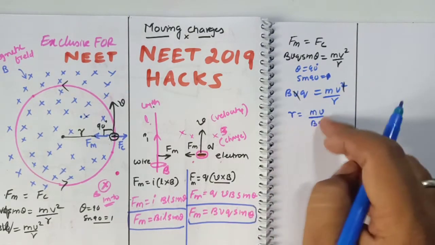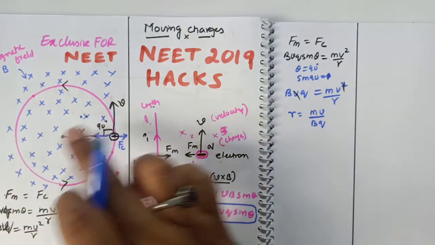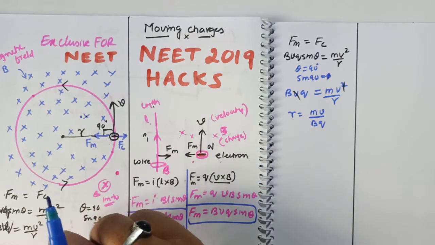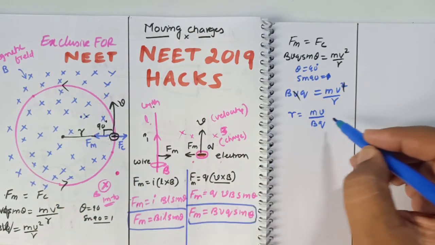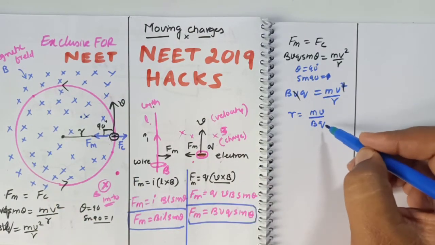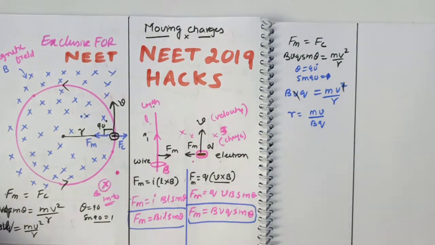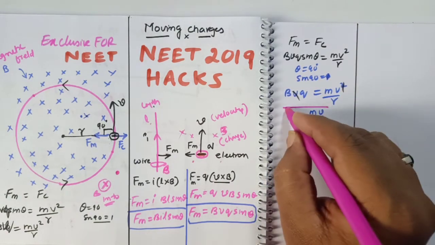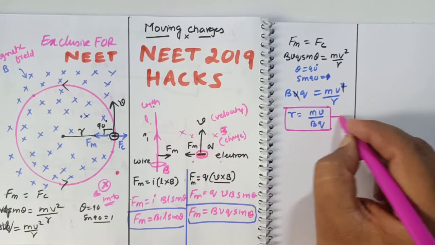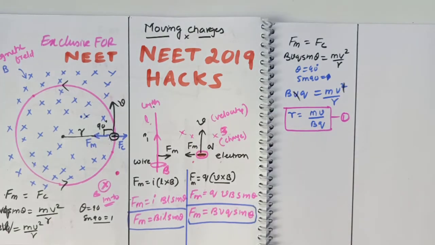Okay, so the radius of the path followed by the electron in a magnetic field is given by R = mv/bq. This is the first formula we are going to get in this concept. Now slowly we can modify this formula into different forms. How can you modify it? Let me discuss that.